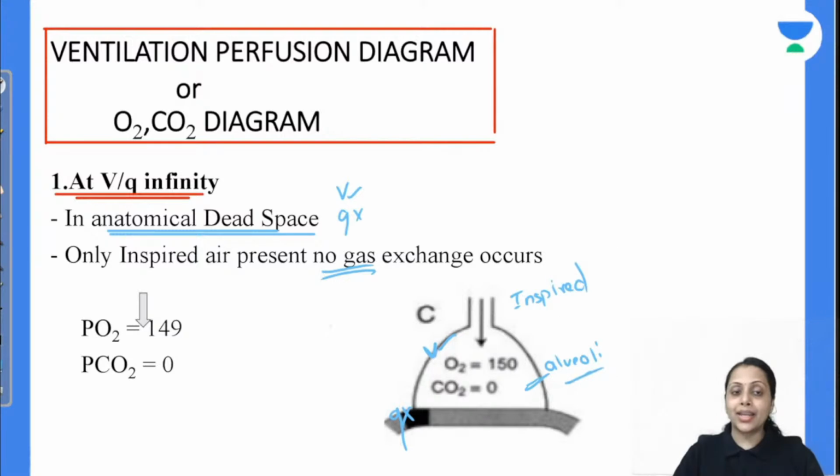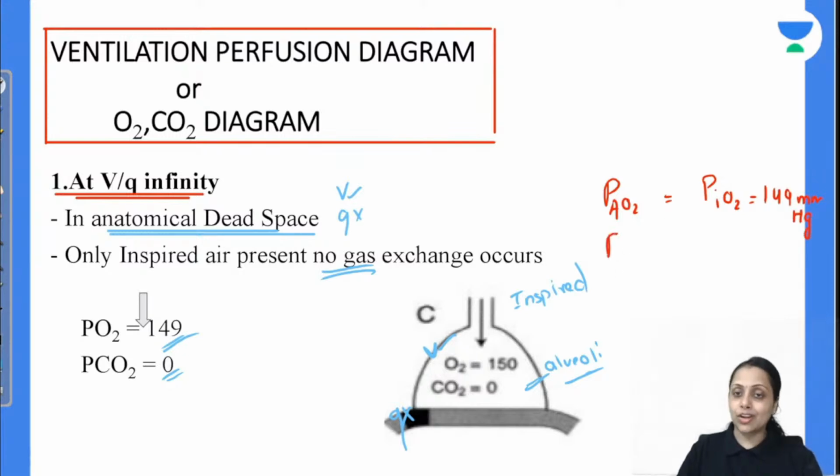तो इंस्पायर्ड एयर में ऑक्सीजन का पार्शियल प्रेशर कितना होता है? 149 और 150 mmHg. Partial pressure of carbon dioxide in inspired air is 0. So we can say this one that partial pressure of oxygen at the level of alveoli in this situation is equal to partial pressure of oxygen in the inspired air, that is 149 mmHg.